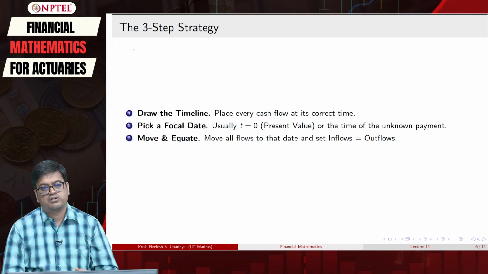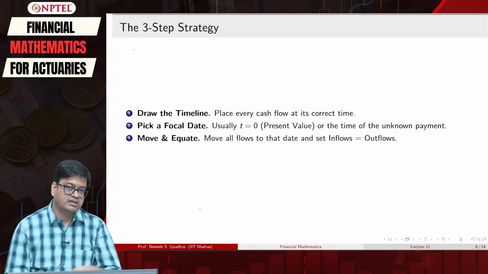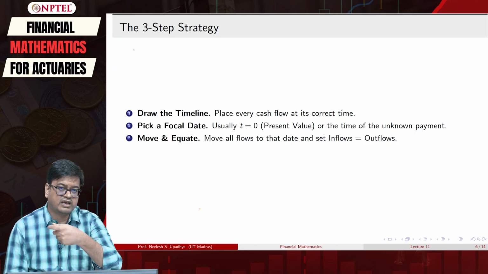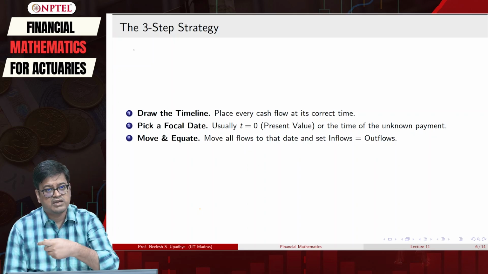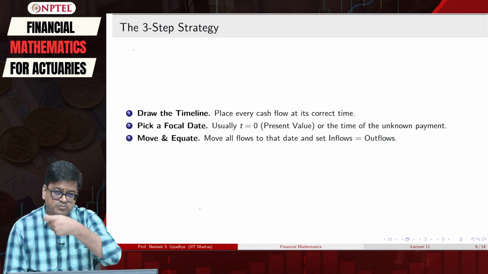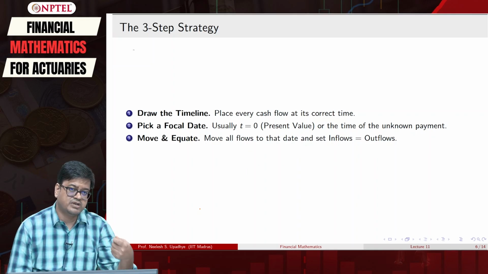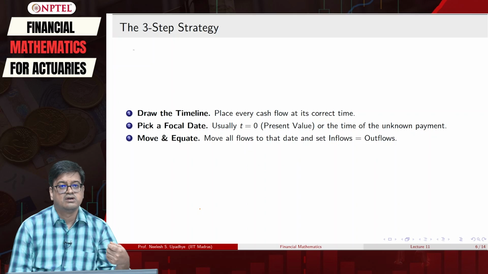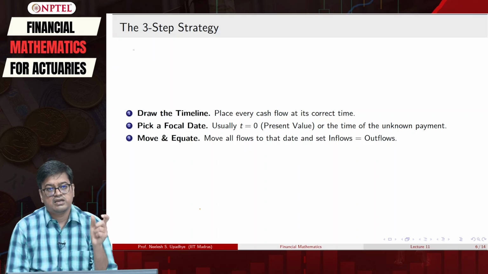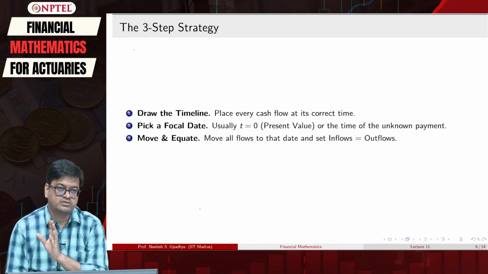So, what you are doing, I will repeat once again, you are moving all the cash flows at non-zero time. If your focal date is 0, at non-zero time, you move all the cash flows to time t equal to 0, and then equate inflows with outflows.